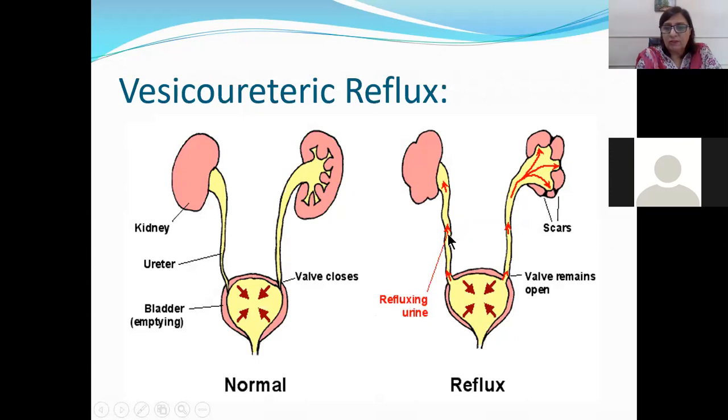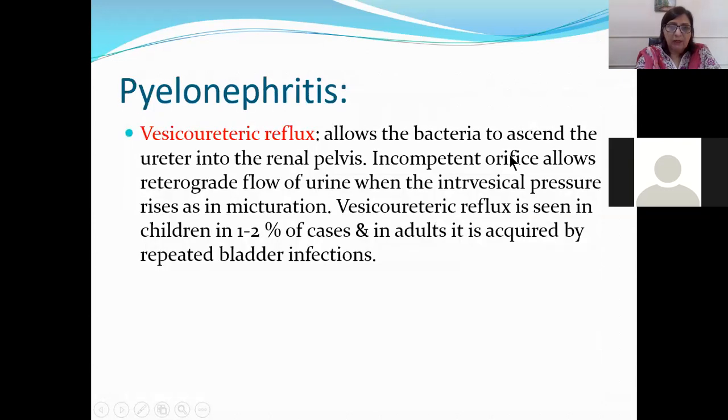This is refluxing urine backwards. So in case of chronic pyelonephritis, scarring develops in the kidney because of the loss of parenchyma, which I'm going to explain later. So this is the backward flow of the urine from the bladder into the ureter and into the renal pelvis and renal parenchyma. So in case of vesico-ureteric reflux, it allows bacteria to ascend the ureter into the renal pelvis. An incompetent orifice allows retrograde flow of urine when the intravesical pressure rises, as in micturition.